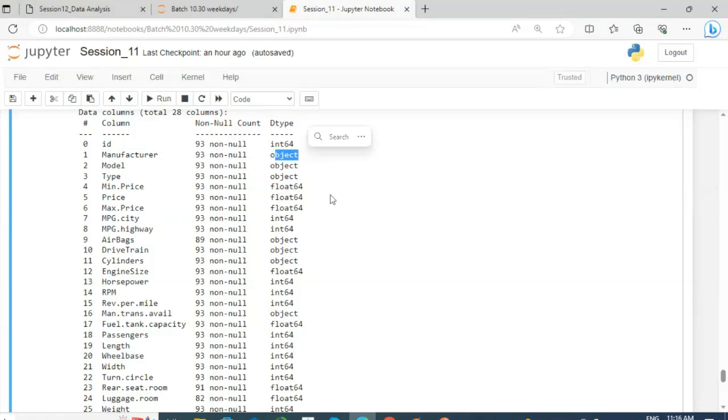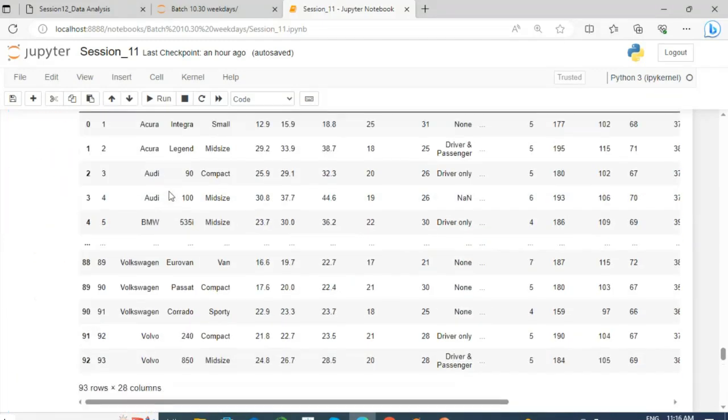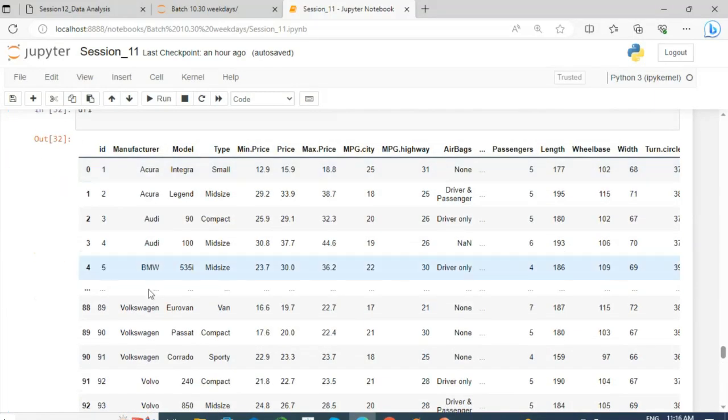Object means string, or you can say categorical data. But manufacturer is nominal data, not ordinal data. Can you see any order in the manufacturer column? Is there any order?